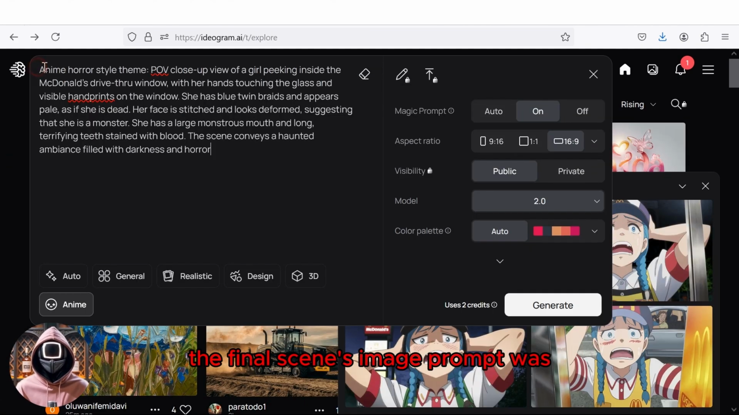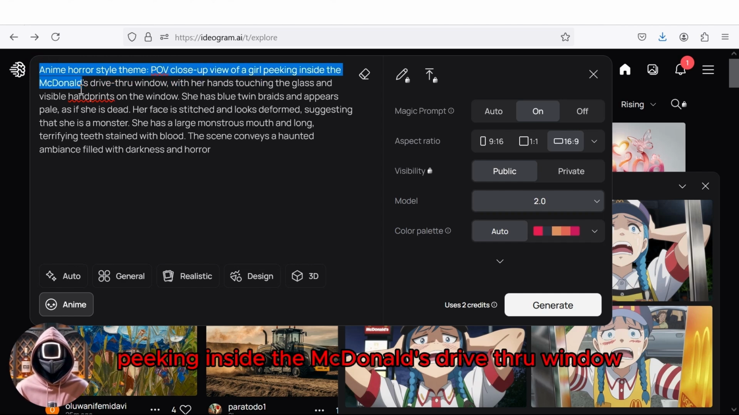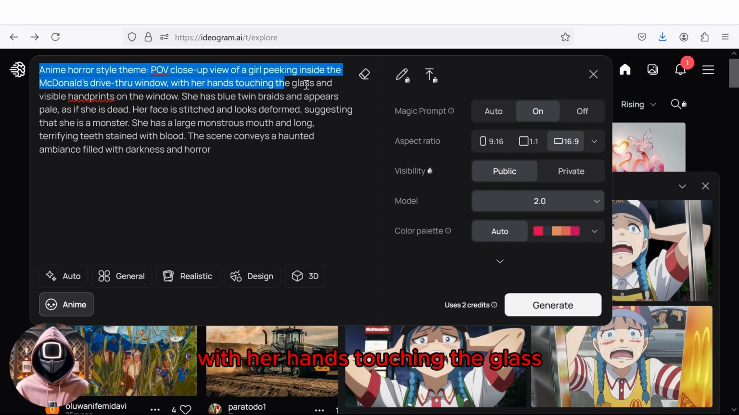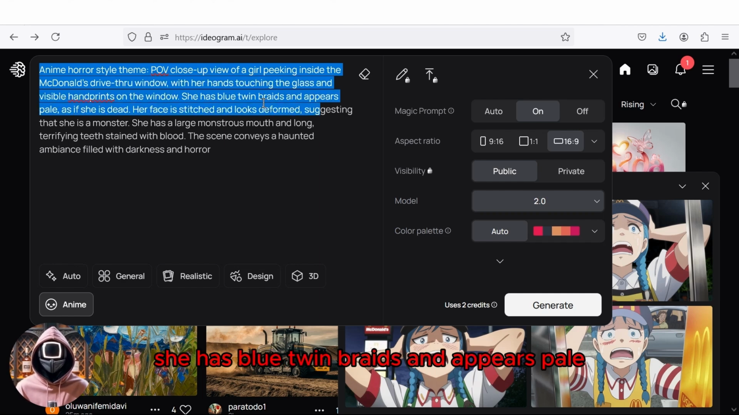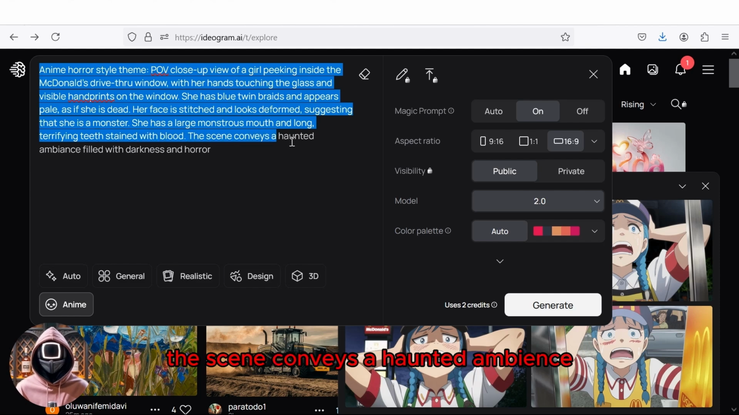The final scene's image prompt was, anime horror style theme. POV close-up view of a girl peeking inside the McDonald's drive-thru window, with her hands touching the glass and visible handprints on the window. She has blue twin braids and appears pale, as if she is dead. Her face is stitched and looks deformed, suggesting that she is a monster. She has a large, monstrous mouth and long, terrifying teeth stained with blood. The scene conveys a haunted ambience filled with darkness and horror.